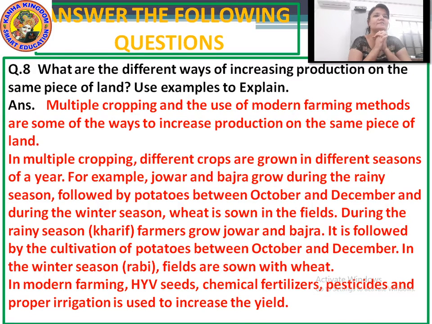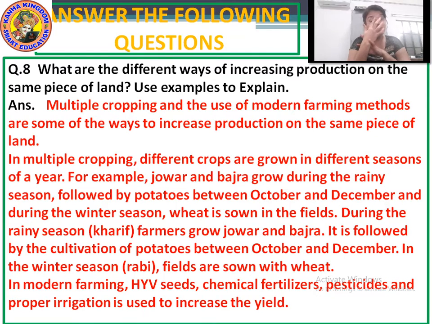During the rainy season, the Kharif, farmers grow jawar and bajra, and this is followed by the cultivation of potatoes, and these potatoes are grown between October and December. In winter season, Rabi, the field is sown with wheat.